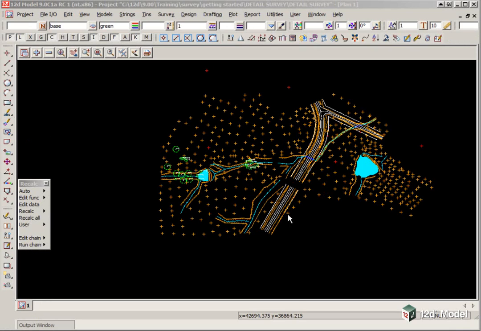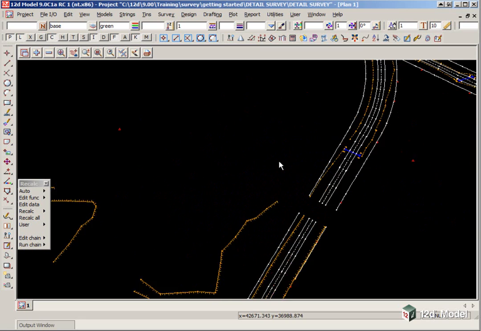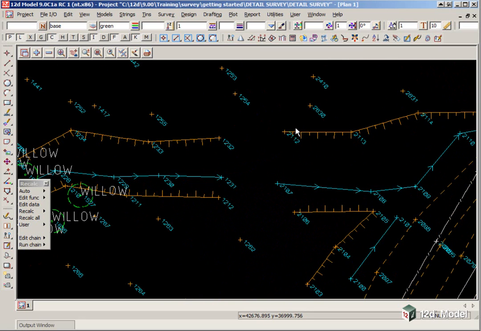Firstly, there's obviously some strings to join. We're just going to zoom into this area here, and we're going to look at using our CAD join option to do this. We use the CAD string toolbar, and if we go to the third last one, string join. Now this option is designed to join the end of one string to the start of another string. In this case, the strings are actually running away from each other, so to get over the fact that they're pointing in the wrong direction, we're going to use an option called picking with direction.